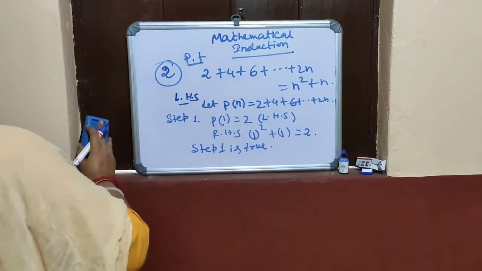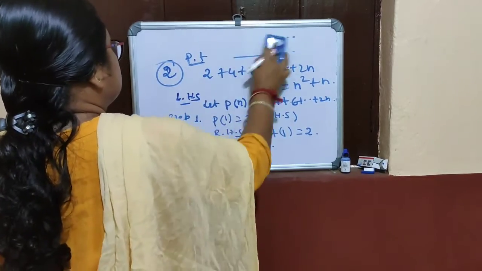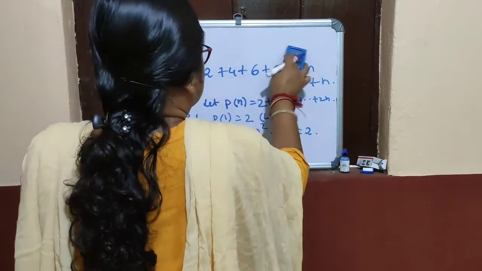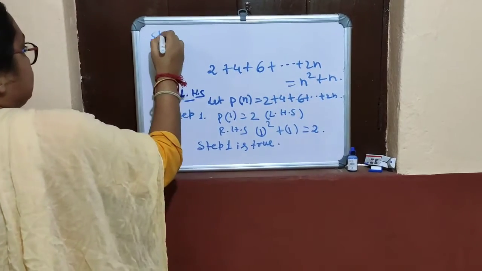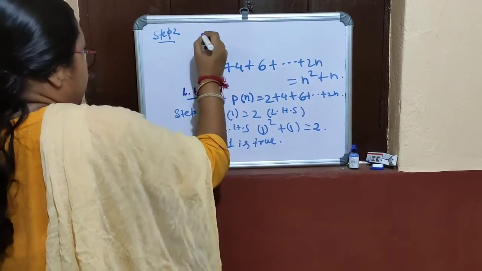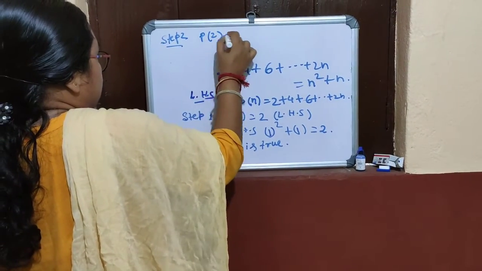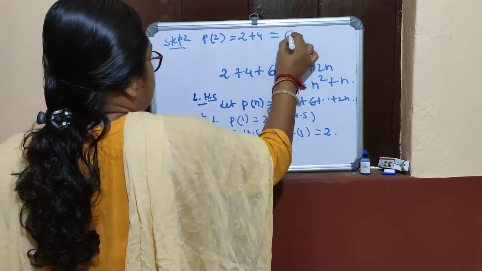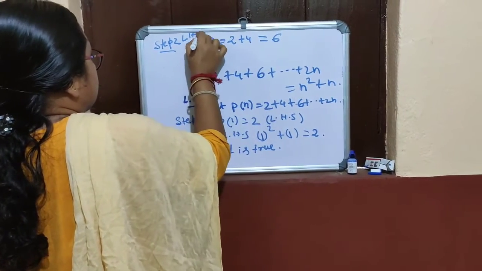Now step 2. Step 2 is P2. This is equal to 2 plus 4, which means 6. This is LHS.